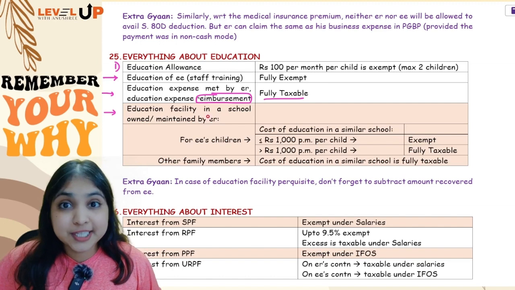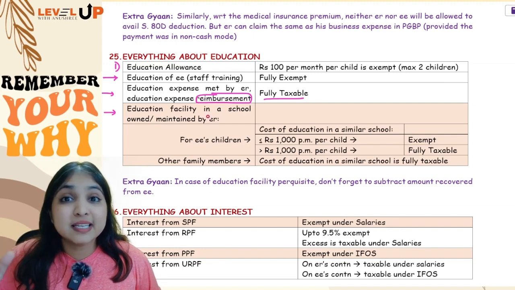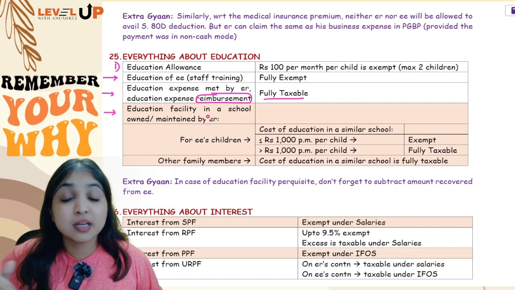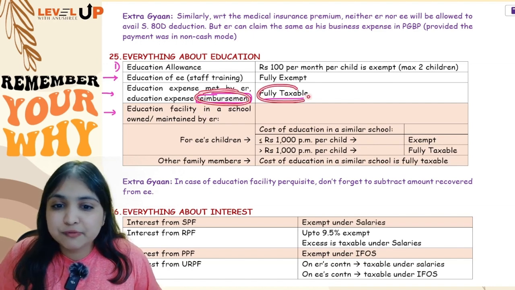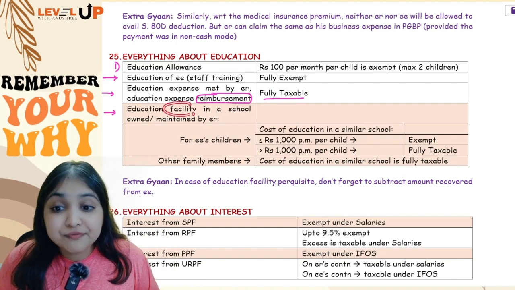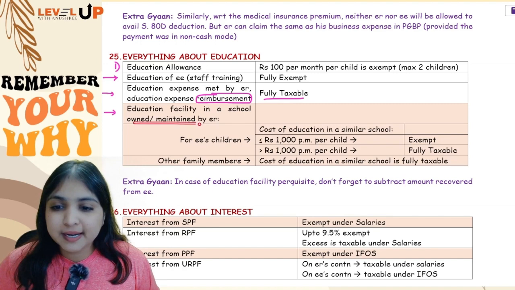Reimbursements are generally fully taxable. Only two reimbursements you get exemption. One is your mobile phone bill reimbursement. Second is medical reimbursement, but only if it is in specified hospital and specified patient. All other reimbursements will be fully taxable. You already know it. So now our whole focus will be on the facility, education facility. This facility is in a school which is owned or maintained by employer.